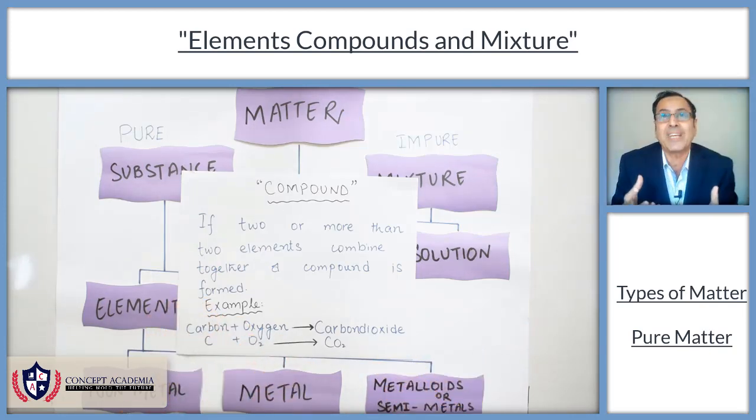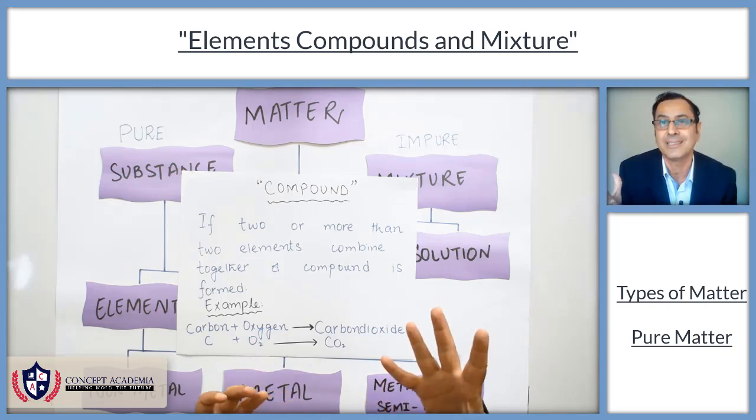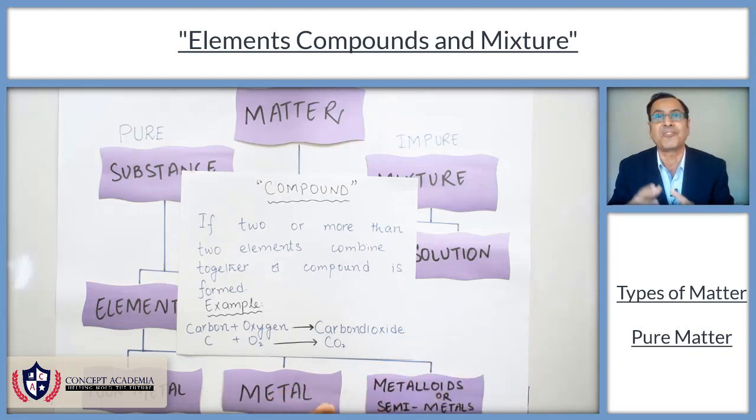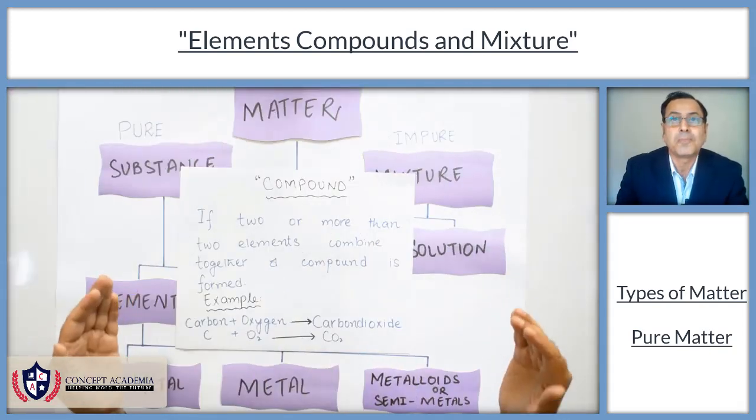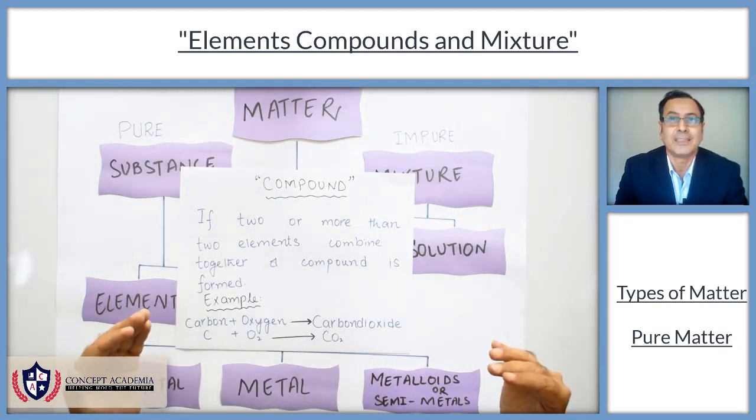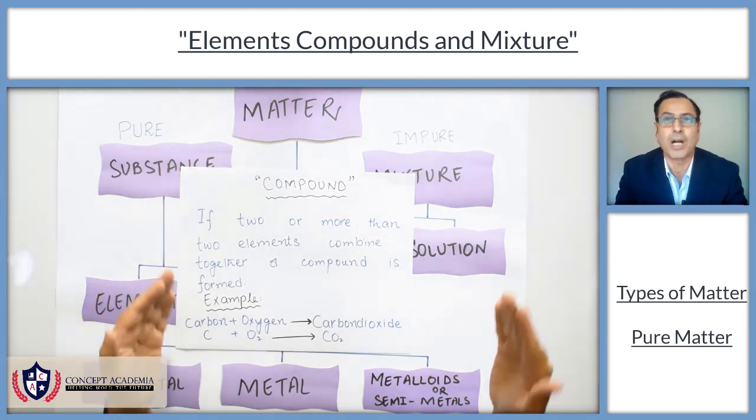It is behaving as one body. It is acting as one body. It is a separate entity. It has different chemistry as compared to carbon and oxygen. So carbon dioxide is separate from carbon and oxygen.